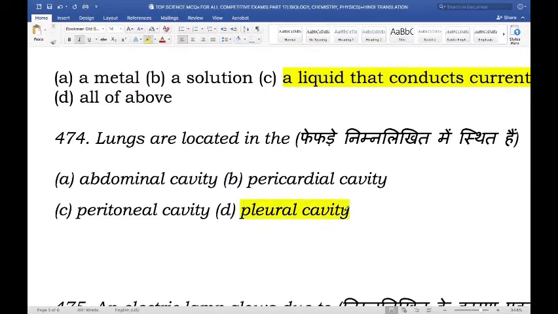The pleural cavity is a fluid-filled space that surrounds the lungs. It is found in the thorax, separating the lungs from its surrounding structures, such as the thoracic cage and intercostal spaces.